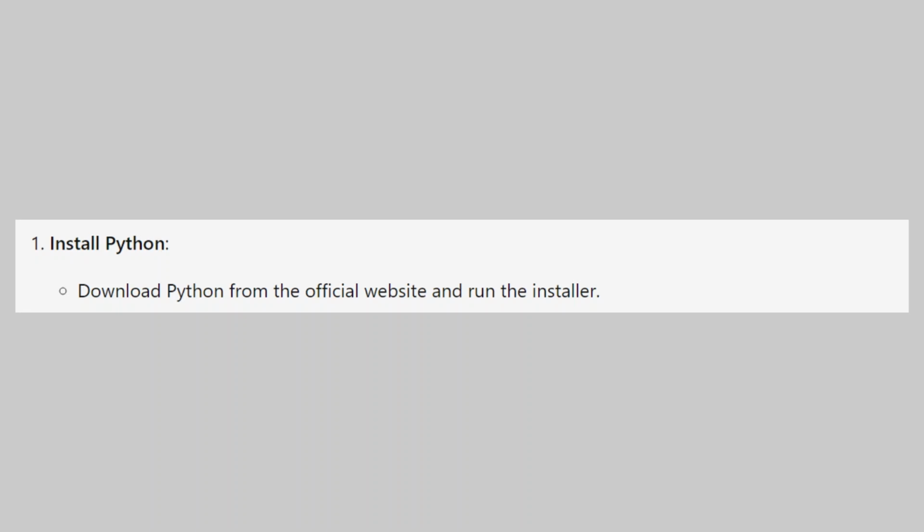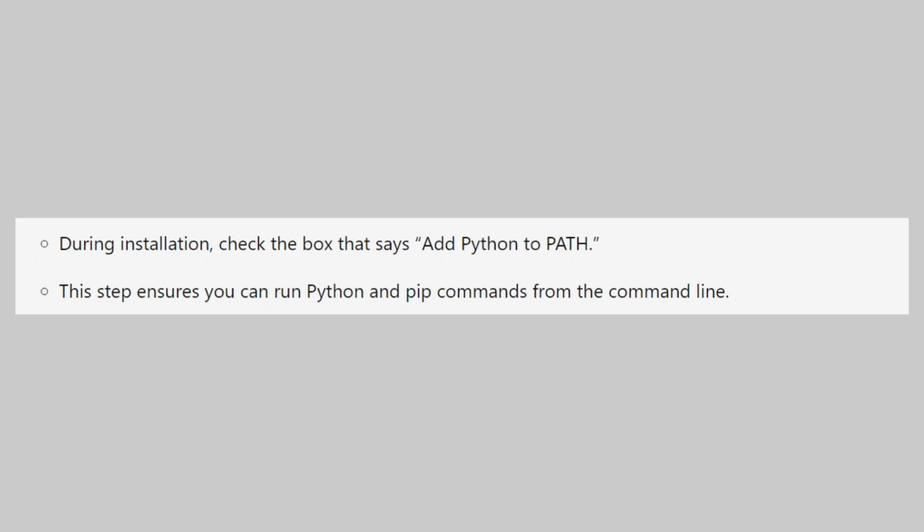Download Python from the official website and run the installer. During installation, check the box that says Add Python to Path. This step ensures you can run Python and pip commands from the command line.